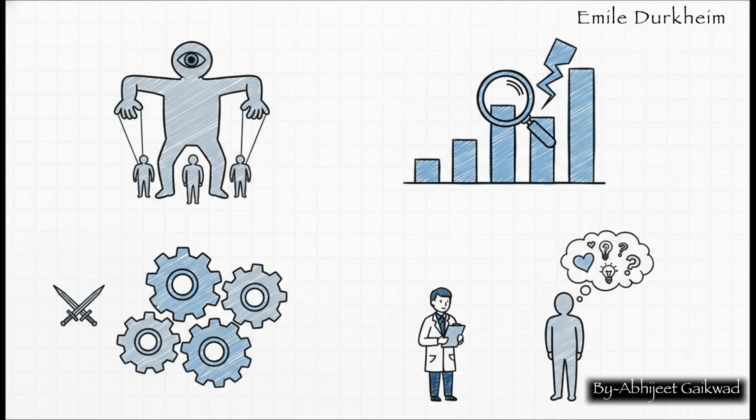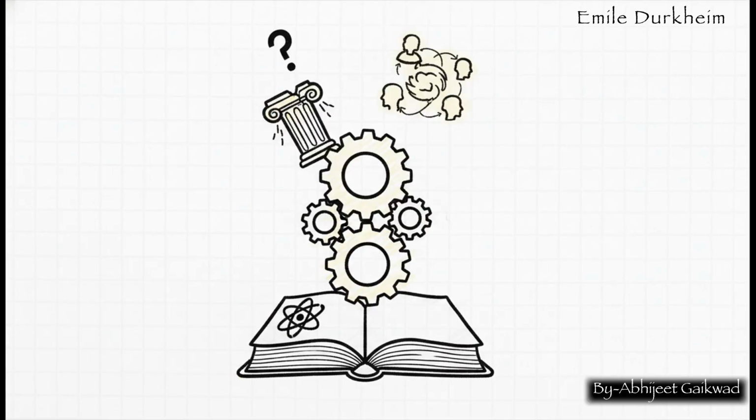First, some argue he overemphasizes society to the point that the individual seems like just a puppet. Second, his use of official statistics has been challenged. Critics say these numbers can be unreliable. And third, his functionalist approach is often criticized for focusing too much on social order and not enough on conflict and social change. But despite these criticisms, his legacy is just immense.